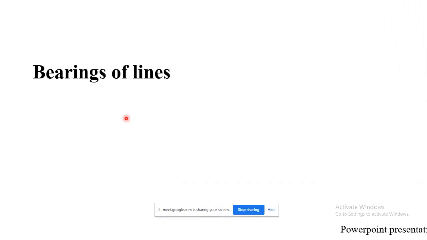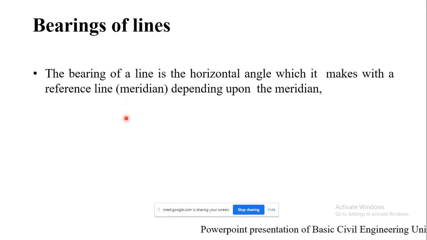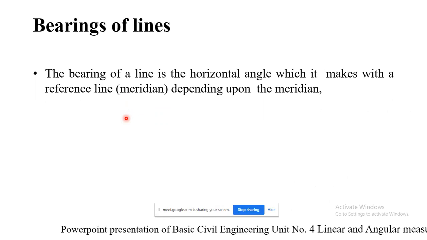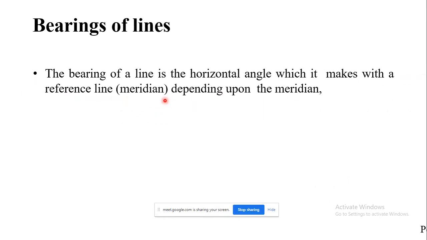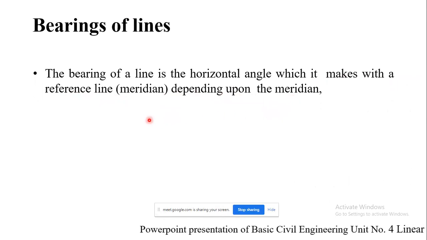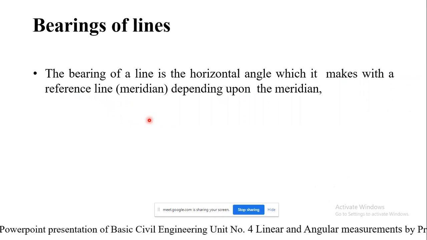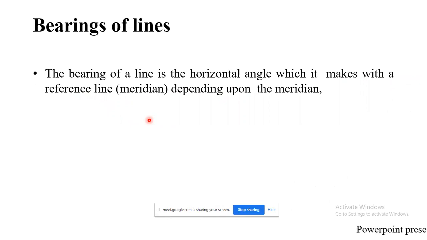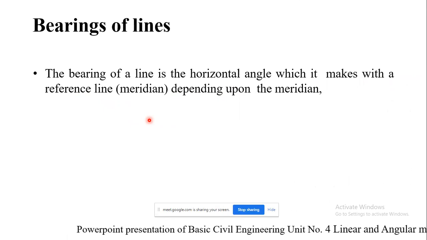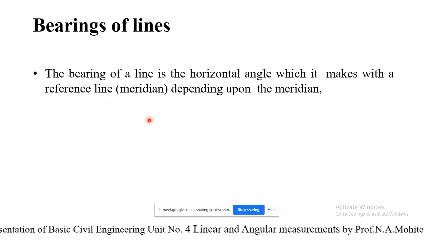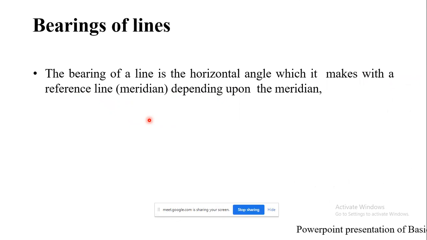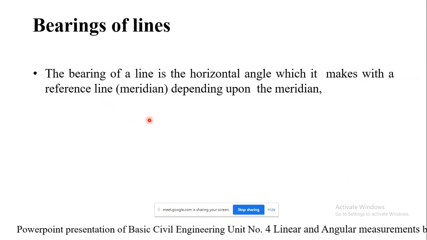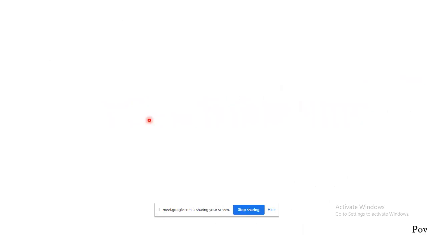So starting with first, bearings of lines. The bearing of a line is the horizontal angle which it makes with the reference line, that is meridian. So it is a certain kind of horizontal angle which is measured with respect to a north direction. That is nothing but your meridian. And for this purpose we use one instrument that is called a compass, in which a freely suspended needle is there, so that we can measure the horizontal angle of the survey line. So that is linked with the bearings of the lines.